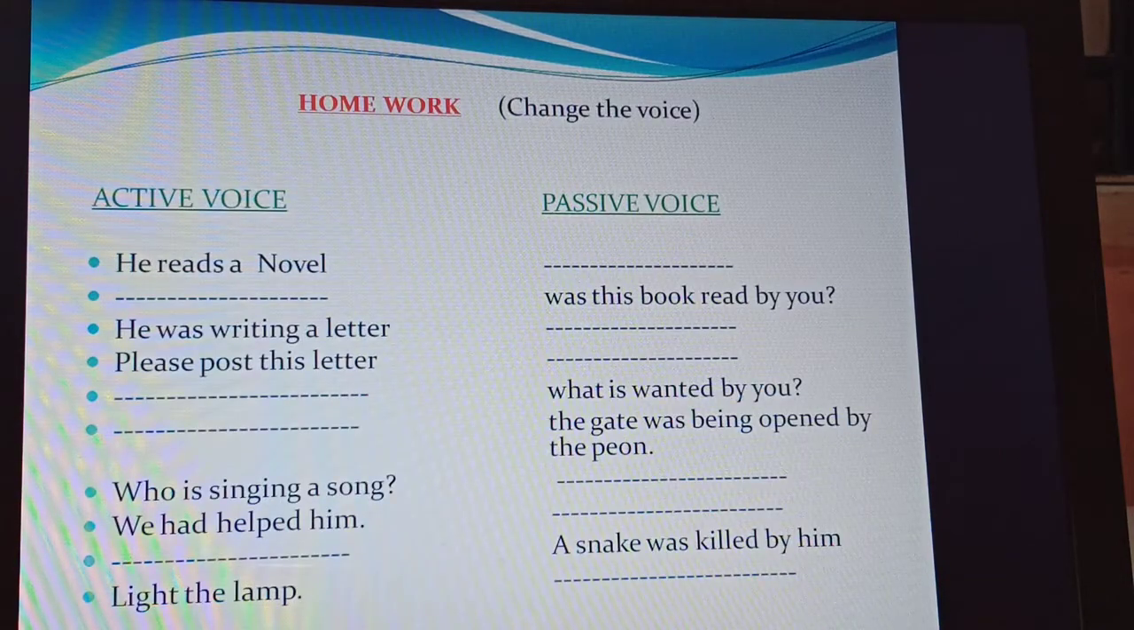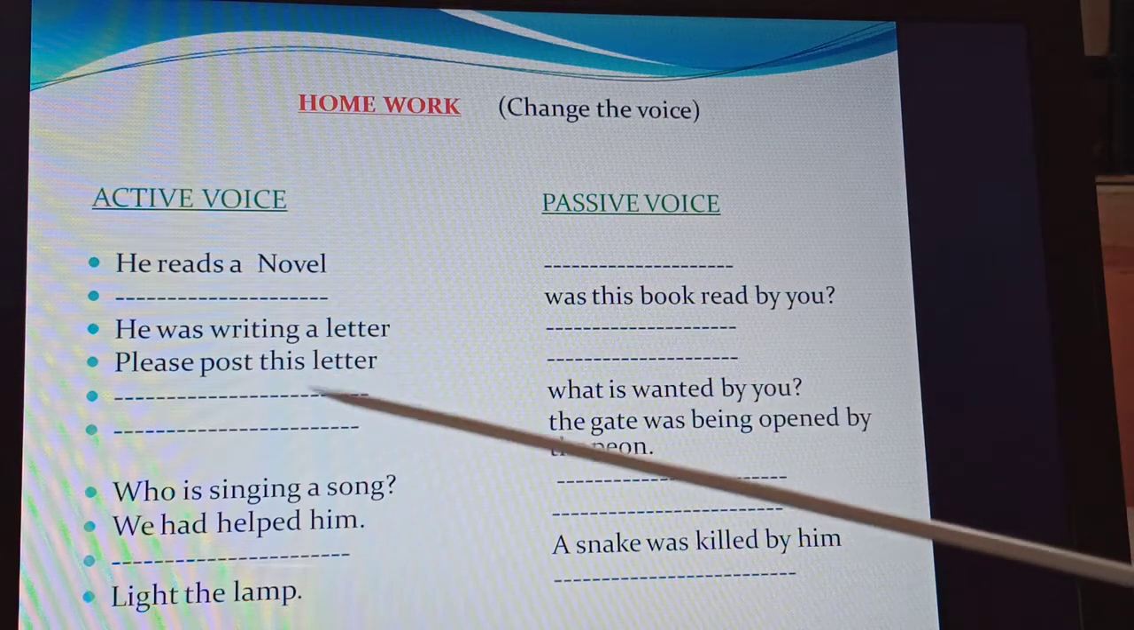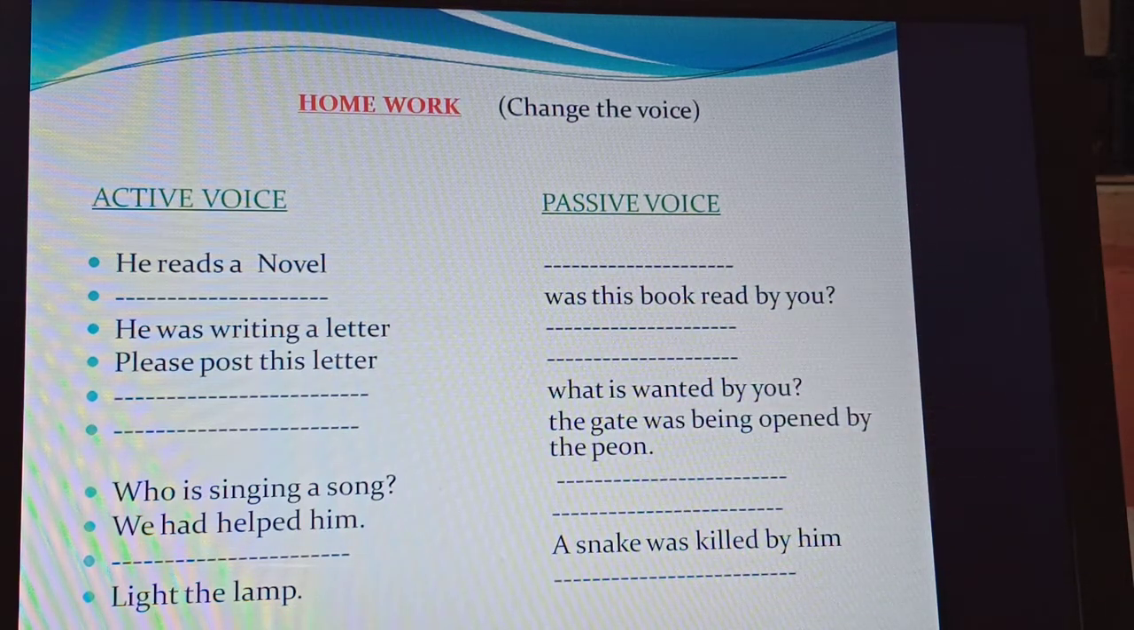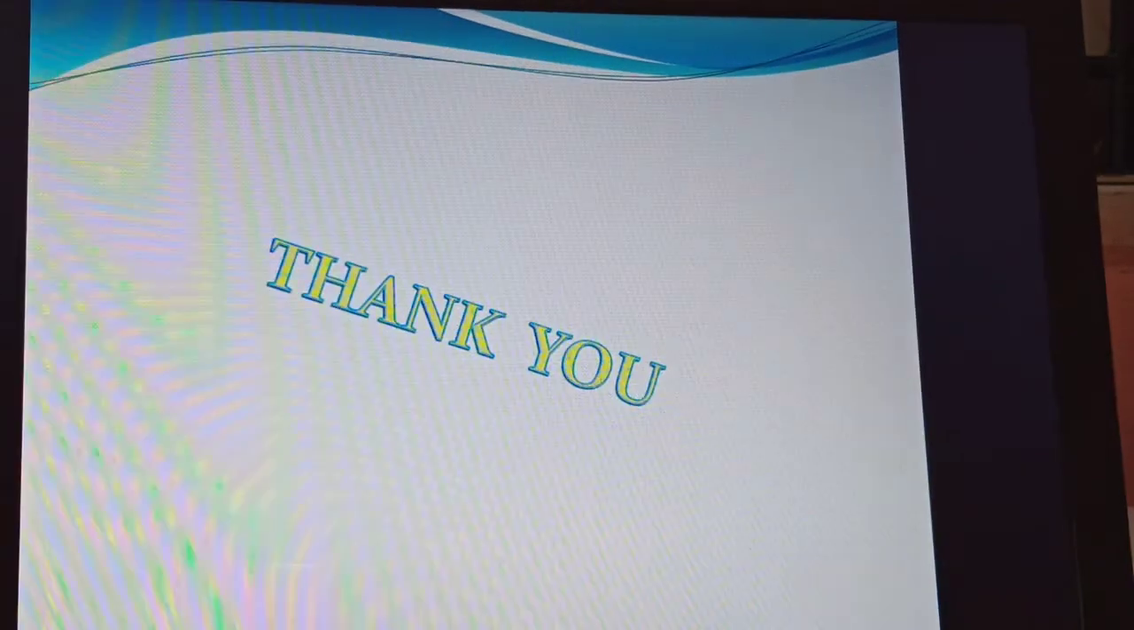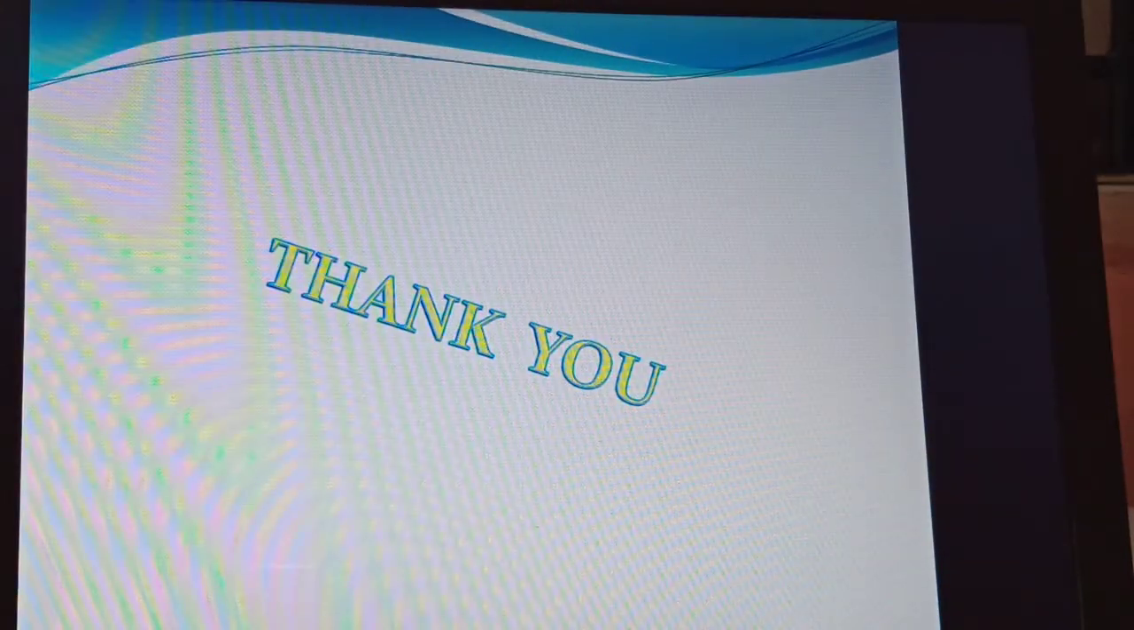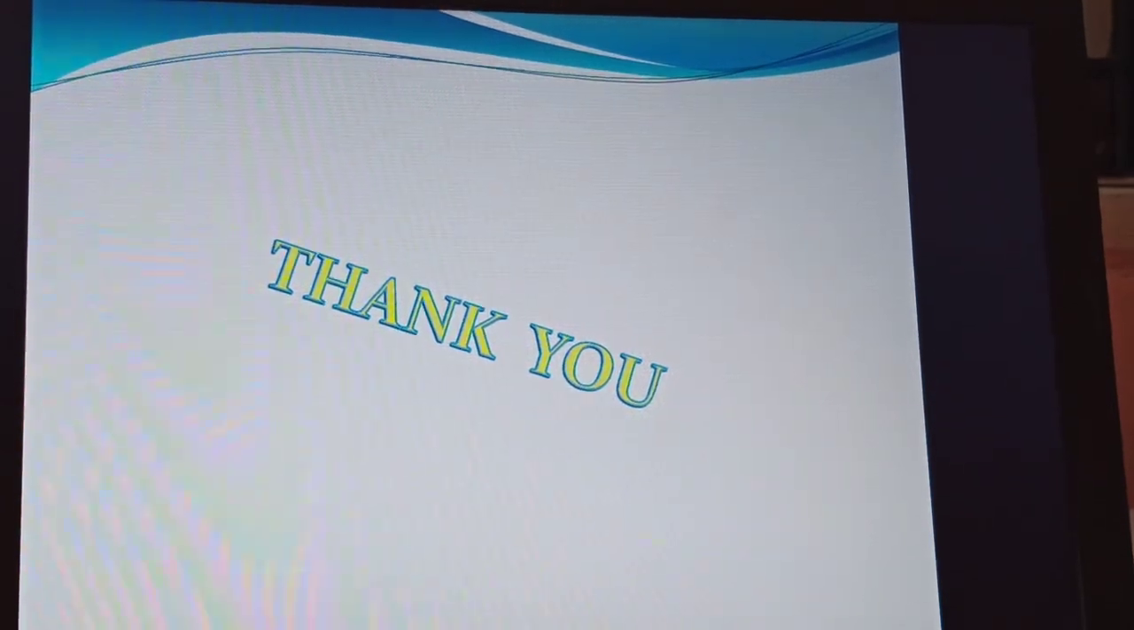I hope you have understood. Change the voice, and here is your homework: change the voice. I have given some sentences in the active voice and some in the passive voice. From active you have to make it passive, and from passive you make it active. I will be checking your notebook. Complete these question answers and learn them. Thank you.